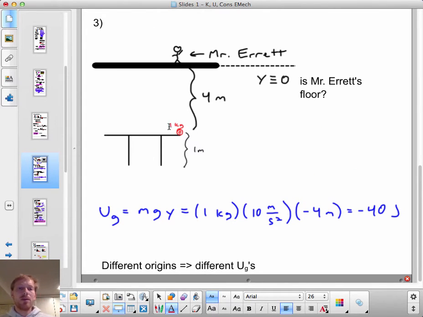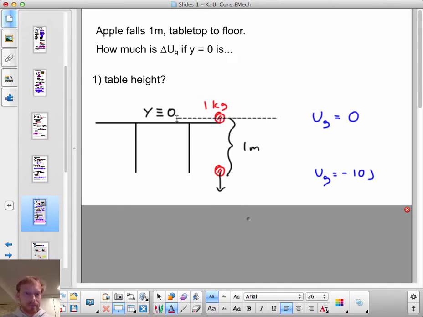Well, this seems a little bit troubling, but check it out. Let's say the apple falls from the height of the table to the floor. How much was the change in gravitational potential energy if y equals 0 is the table height? Well, initially the apple starts with 0 joules of gravitational potential energy, but then falls to negative 10 joules.